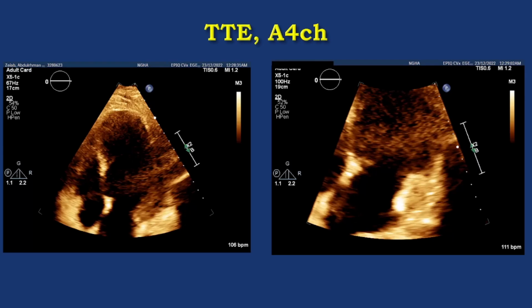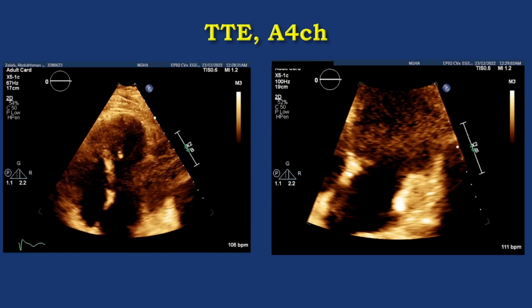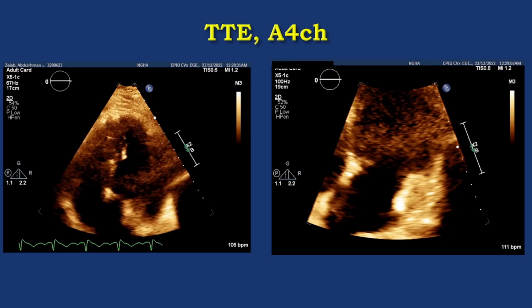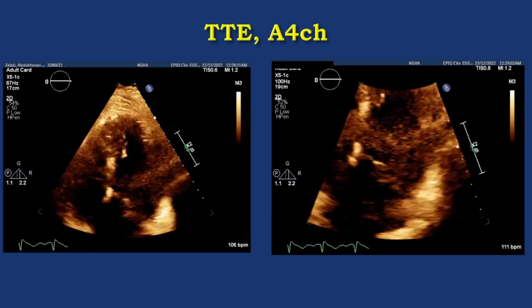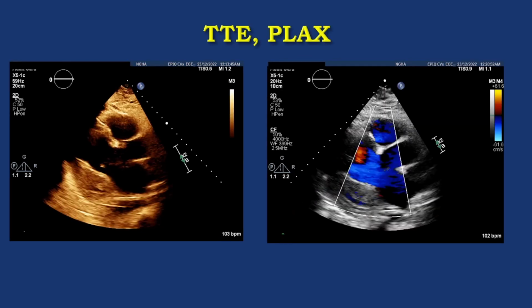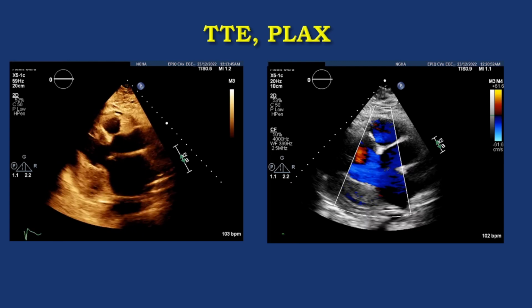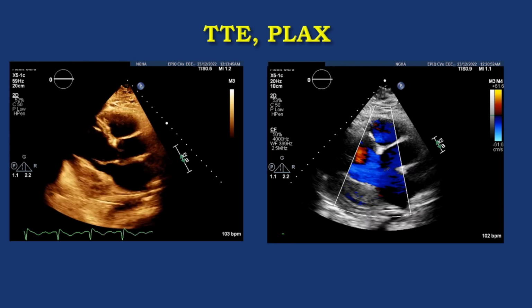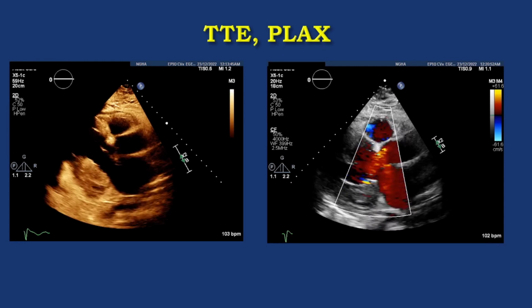So this is the echo, and you see there is something moving up and down here in the mitral valve. Also in the zoom view, we see some up and down motion, but in the parasternal long axis, the picture is a little bit different from the four chamber. We have some bulky area here, we don't know.